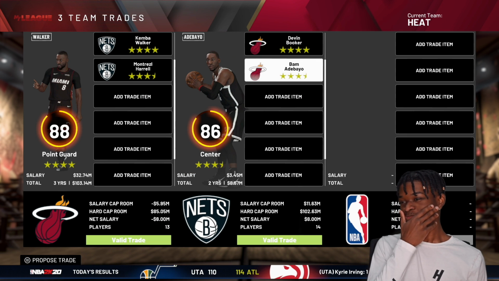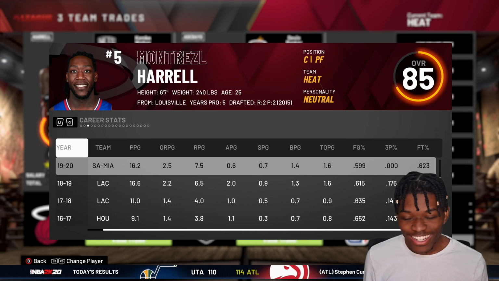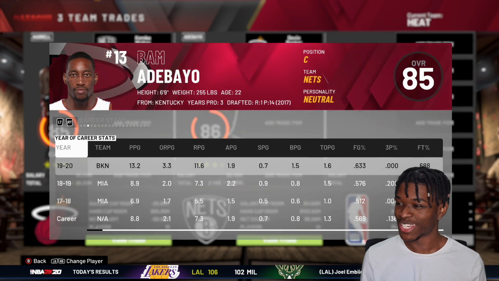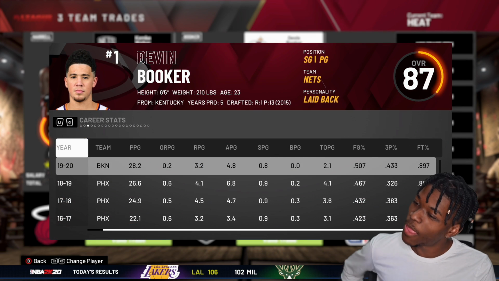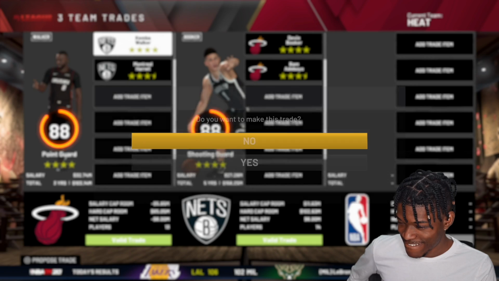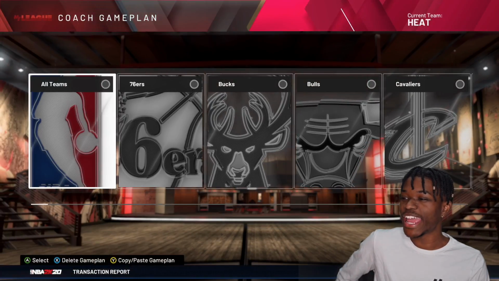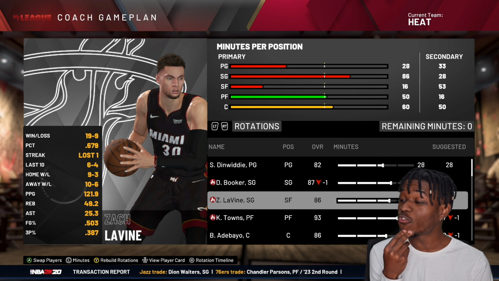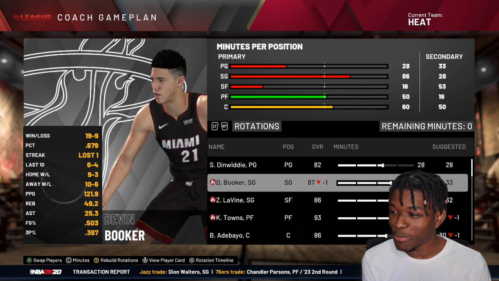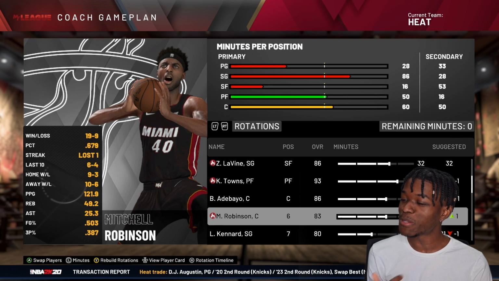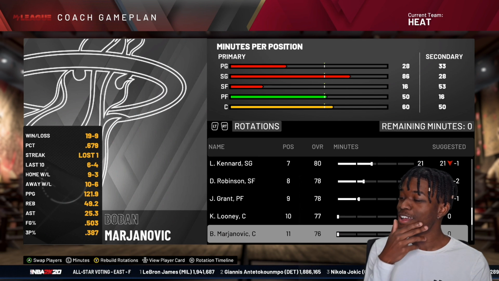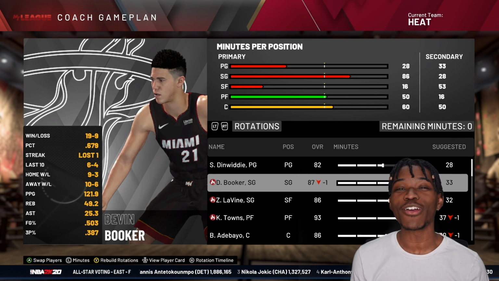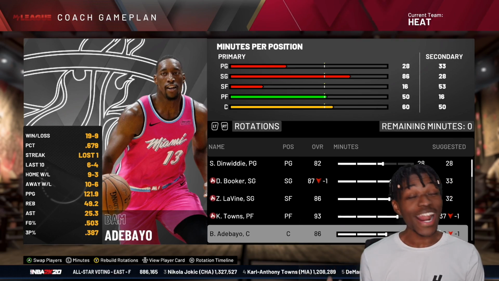This is what we're doing. I don't know if it's the best idea, but it's what we're doing. We're trading for Bam and D-Book. I don't know how D-Book and Zach LaVine are going to mesh together. Oh, they want to move Zach LaVine to the small forward, have Spencer Dinwiddie start at the point guard, have Bam start at center. Then off the bench, we'd have Mitchell Robinson, Luke Kennard, Duncan. Ooh, okay. We still might be the worst defensive team in the league, but I like it on paper.